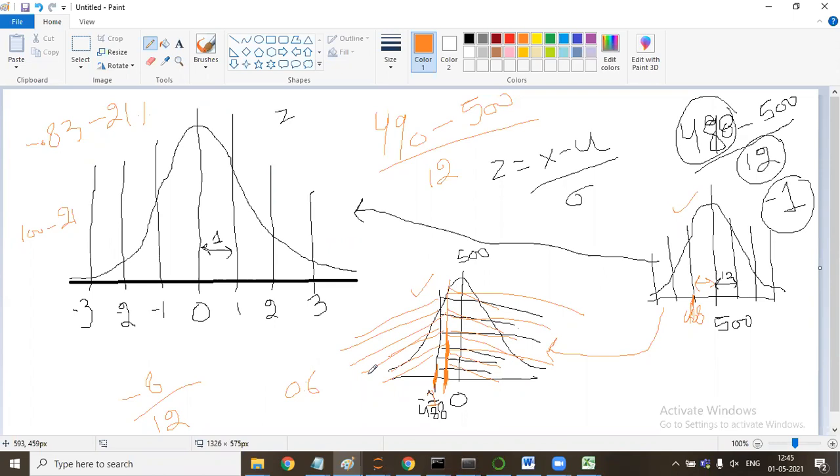What you said right now, I do not understand. If you're saying the right side, this area, then you deduct it from 1. If you get the value on the left-hand side, then that will be that value. You don't have to deduct anything. Whatever we are getting from the Z table. This is just a layman example. I have not done the calculation correctly. It is minus 0.8, minus 0.6, whatever it is, but I've just told you the way.